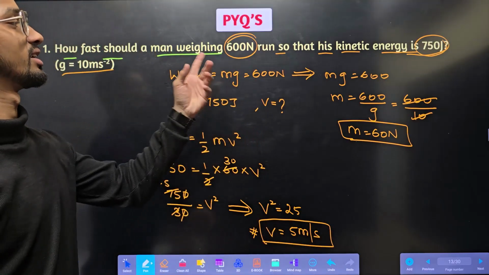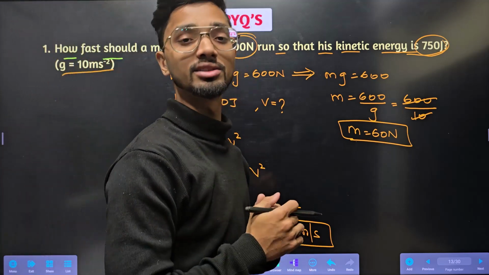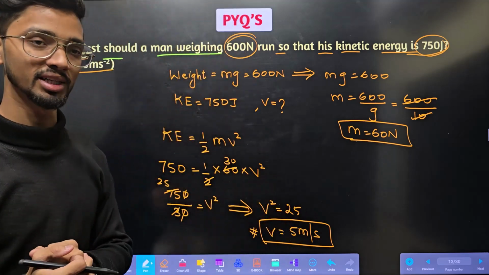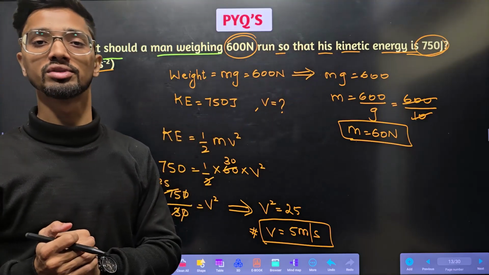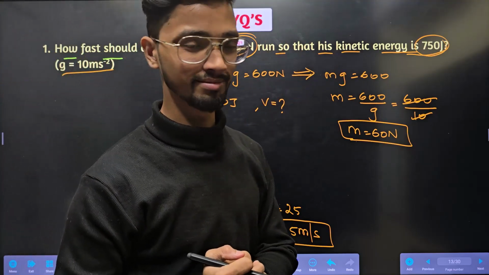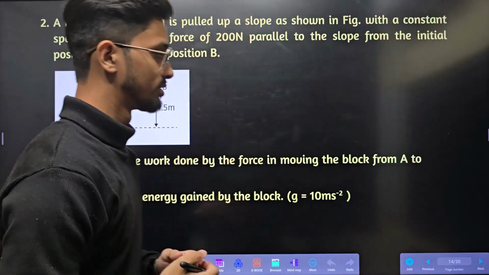If a man weighing 600 Newton runs with the speed of 5 meter per second, he'll be gaining the kinetic energy of 750 joule. Is it? Too easy.